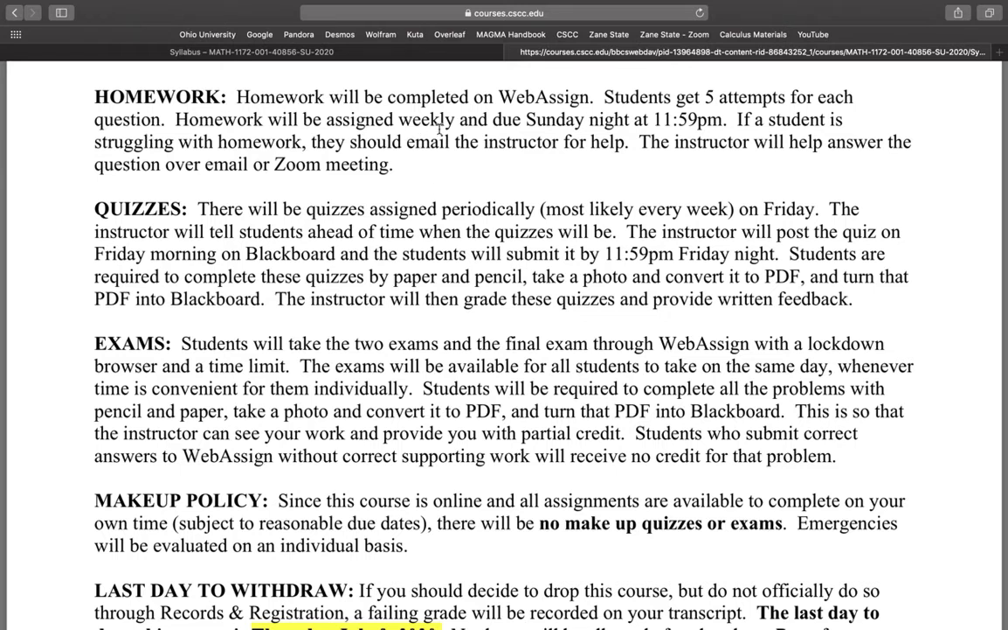Homework will be assigned weekly, so every Monday I will tell you what sections we're covering that week. You'll watch the lecture videos, which I'll show you here in a minute, and then you will start completing your homework, right? So the week starts on Monday. Homework will be due the following Sunday at 11:59 p.m. If you're struggling with a homework problem, email me. I can try to help you over email, or we will set up a Zoom meeting.